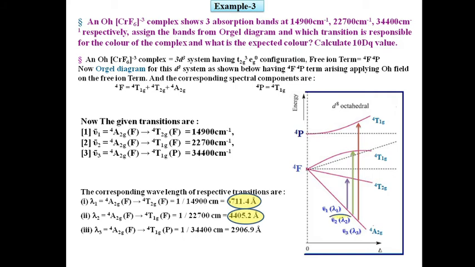As we can see from the Orgel diagram, λ1 and λ2, that means 6711 and 4405, these two transitions belong to the visible region. But since the 4405 transition is very marginal to the visible region, here we only consider the λ1 transition, 4A2g(F) to 4T2g(F), that means 6711.4 Å.